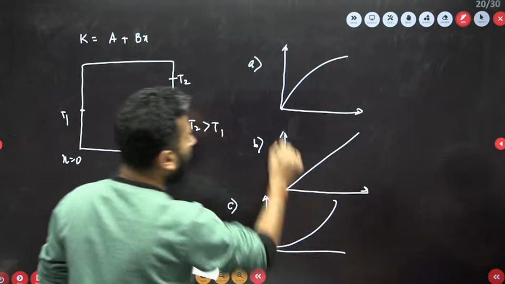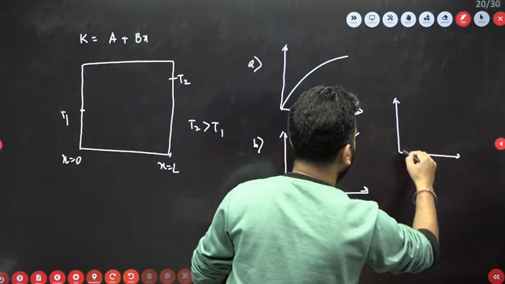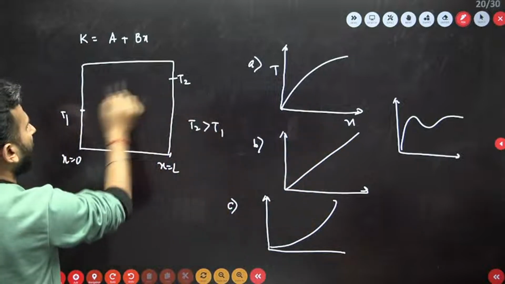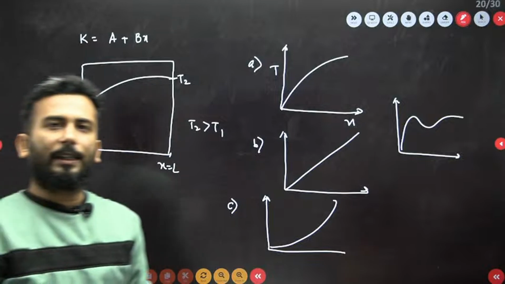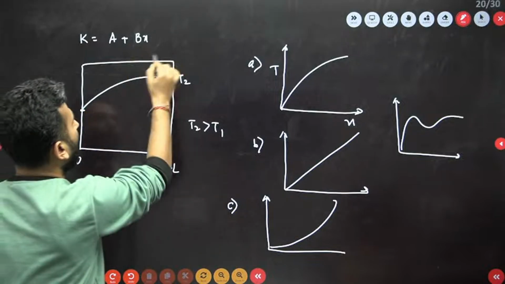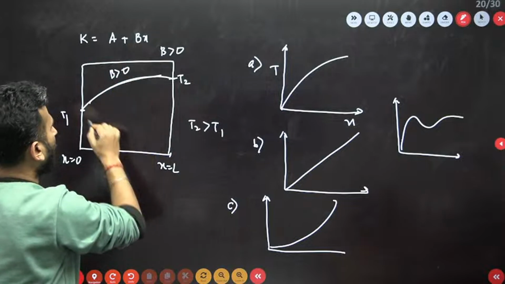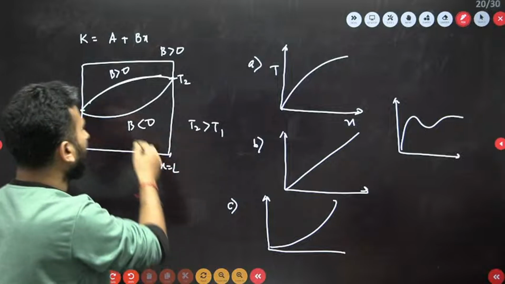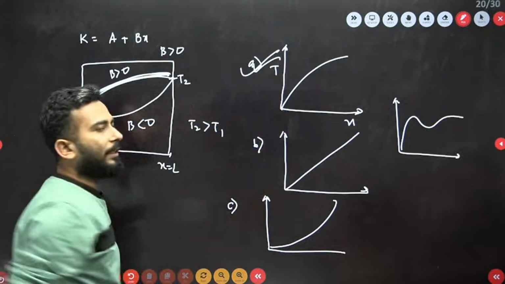So I'm not doing further options, but this one was something like this. So temperature with respect to x, that when T2 is greater than T1, the temperature profile is going to be something like that. It was a very clear question, that if B is greater than 0, this is the temperature profile, and this temperature profile is when B is less than 0. So B is greater than 0, so this will be the temperature profile. So A is the correct answer.